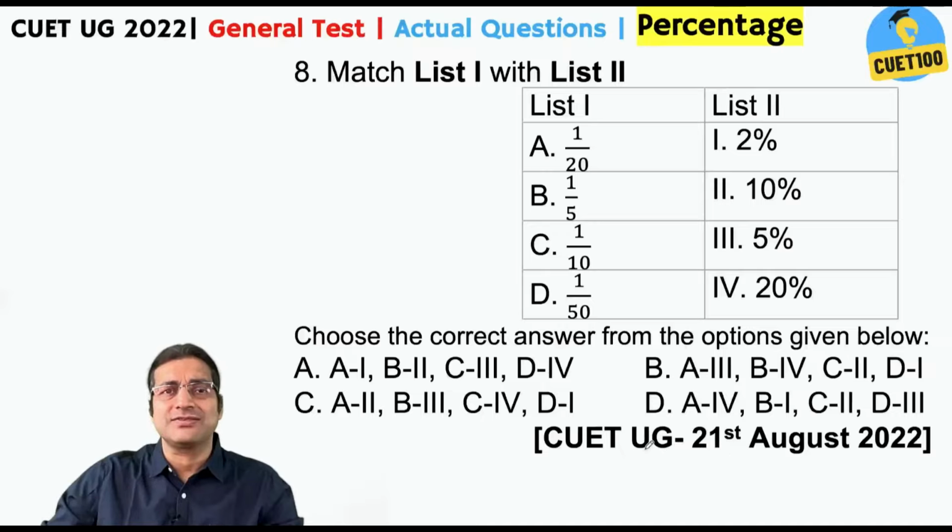Match list 1 with list 2. You get many such questions in the CUET UG, not only in the general test, in other tests as well. 1 by 20 we know is straight away 5%. 1 by 5 is 20%. Just stop here. Look for A3 B4.